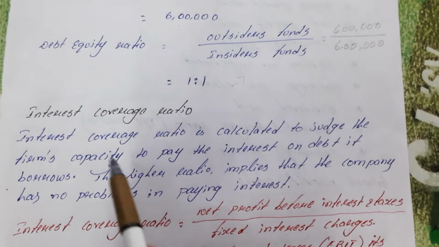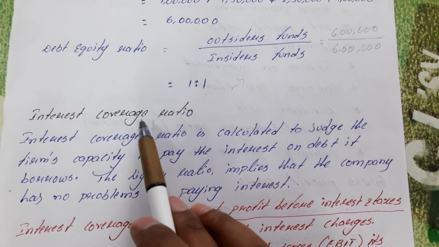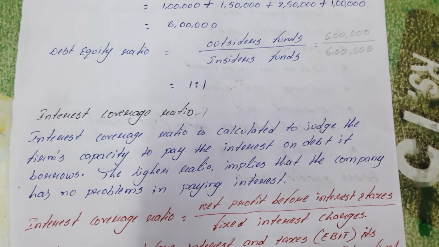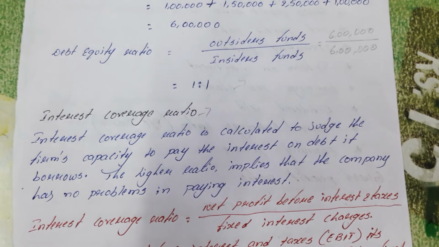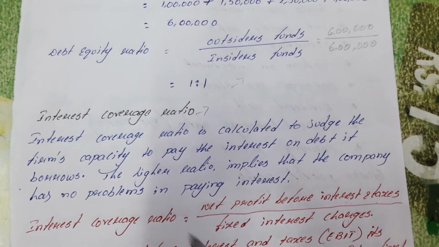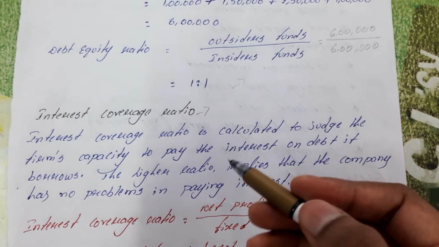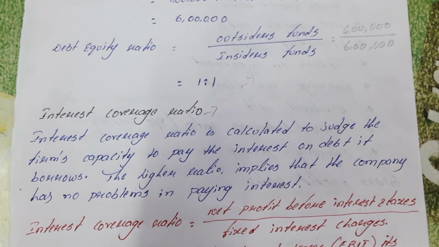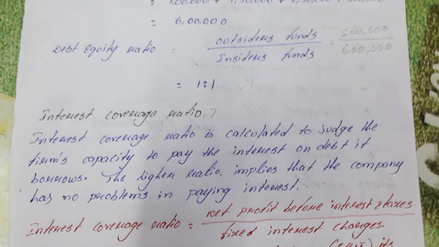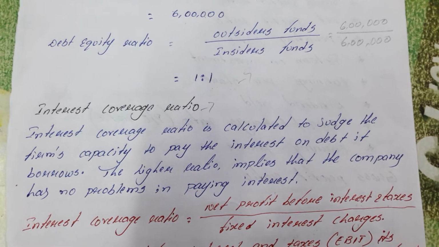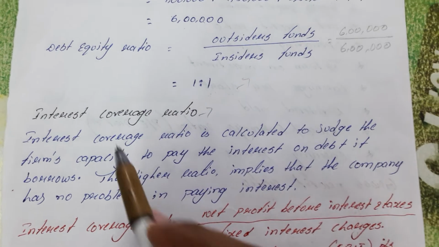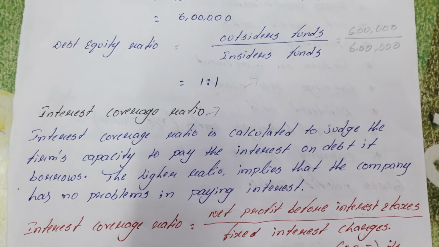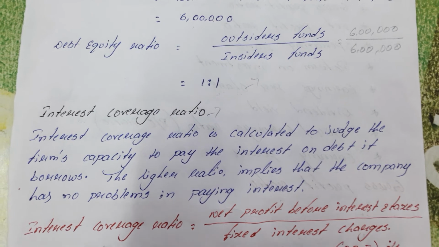Next we go with the interest coverage ratio. With the help of this ratio, we are able to know whether the company is able to pay the interest to the outsiders or not. If the company is in a good position and is regularly paying interest to the outsiders, many people will be willing to give more credit to the company. If we are not in a position to pay back even the interest, no one will come forward to give the company any loan.